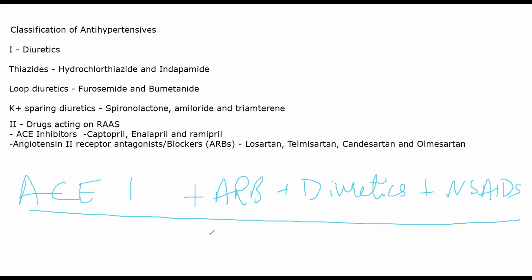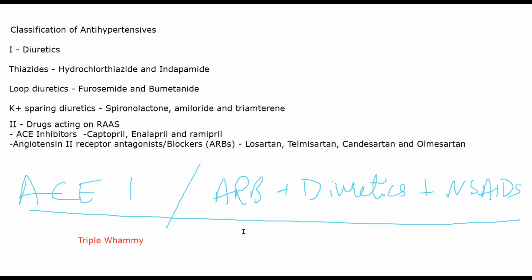Okay, ACE inhibitors or ARBs with diuretics and NSAIDs. The reason is that whenever you combine these drugs, there is a significant amount of renal damage